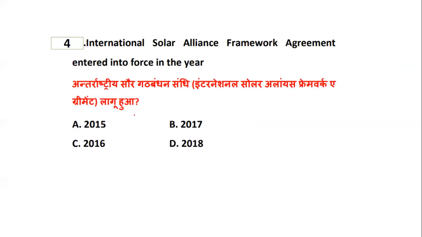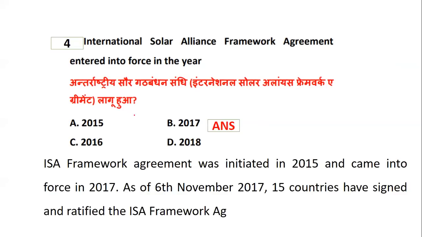International Solar Alliance Framework Agreement entered into force in which of the following given years: 2015, 2017, 2016, or 2018? The right answer is 2017. The International Solar Alliance framework agreement was initiated in 2015. Please keep this in mind. Many a time students get confused between the initiation and the enforcement year. Initiation happened in 2015 and it came into force in 2017. That is 6th November 2017.